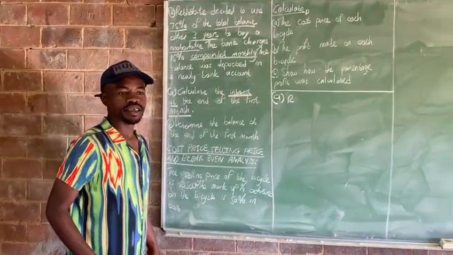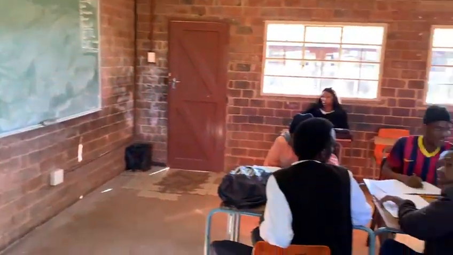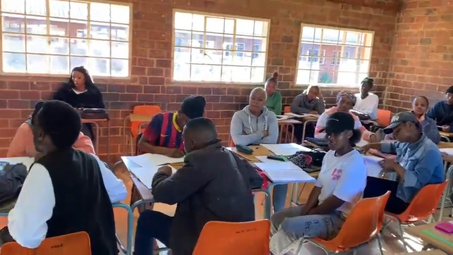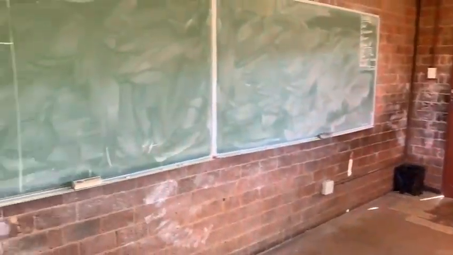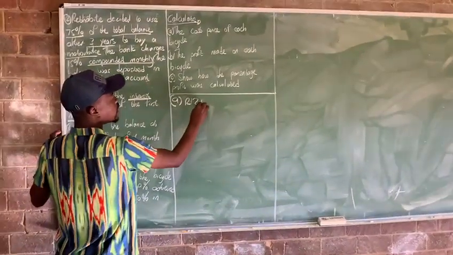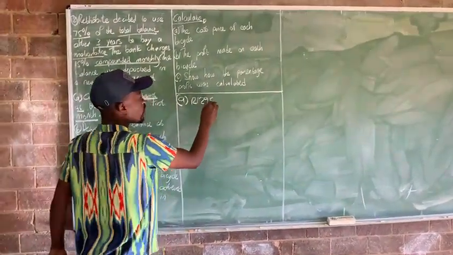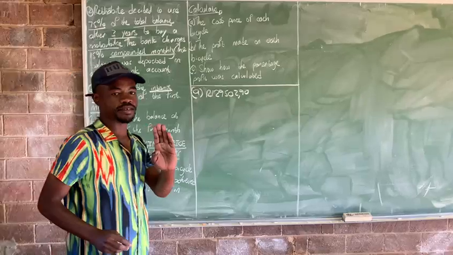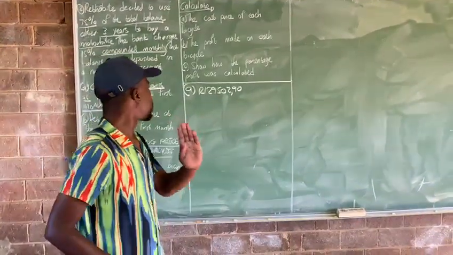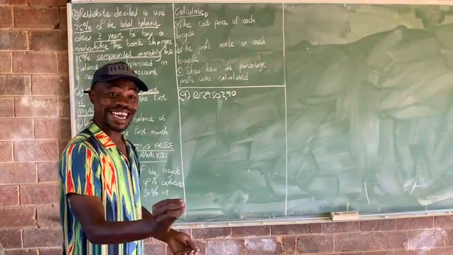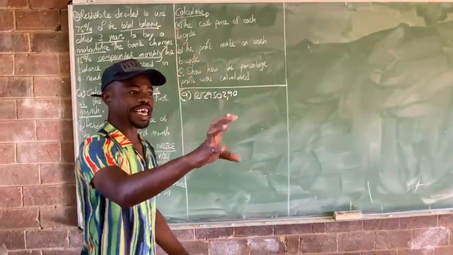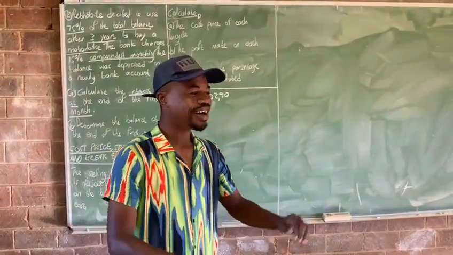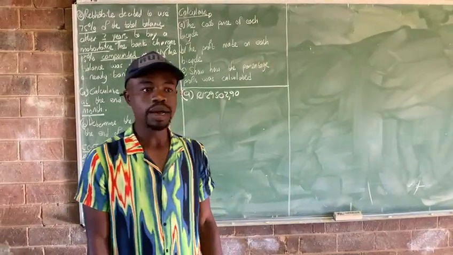Come on, guys. 129,592. How much did you get? 129,502. Okay. Let us write it. How much is it? 129,502, 90 cents. Please listen attentively, guys. If you're going to get 129,502.9, we need to always add a 0. Why do we add 0? It's simply because 1 rand is equivalent to 100 cents. Are we clear, guys? Am I making sense? Yes.